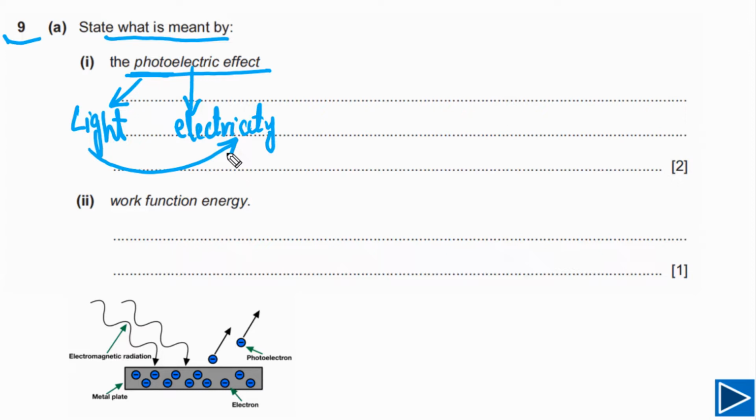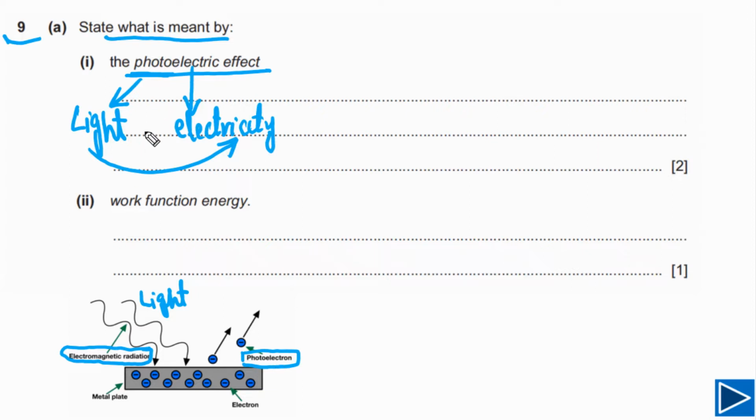So simply we can say emission of electrons, photoelectrons. In this case, you can see light is coming, or a better way to say this is electromagnetic radiations. So when electromagnetic radiations fall on a metal surface, electrons are emitted. We call them photoelectrons because these electrons are emitted due to light. And this phenomenon is called photoelectric effect.